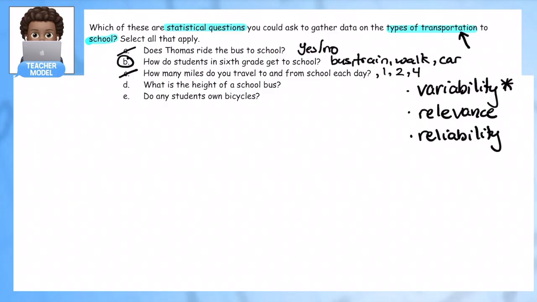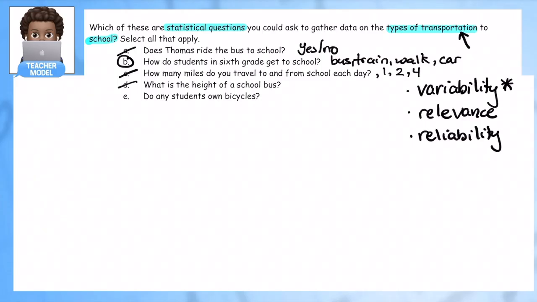What is the height of a school bus? Yeah, no. This one isn't going to give us any of the information we want. This is just about a school bus. One, a lot of kids aren't even going to know the answer to that. And two, there's going to be just one correct answer. Even if I asked them to estimate, it wouldn't help me with learning about transportation.